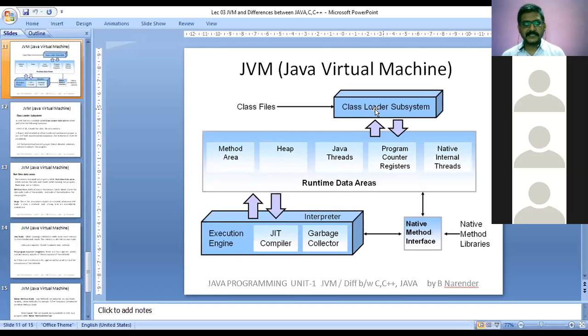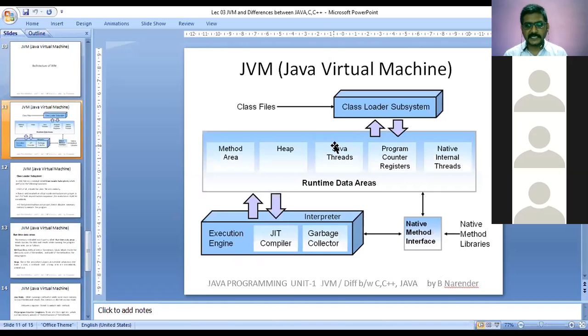So I think it is clear, Java virtual machine. If you have any doubts, please raise your hands or write in the chat box, because the meeting is going to end within 1 minute. We have 1.5 minutes. Okay, make it fast.